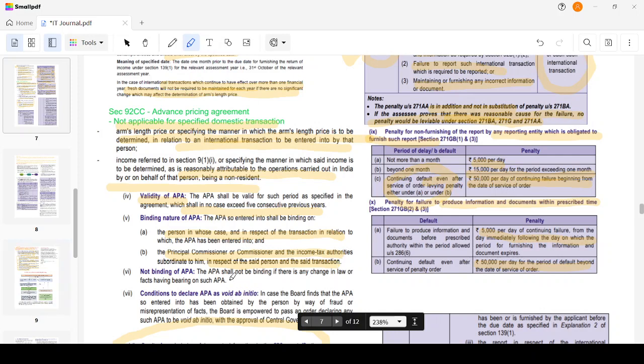Non-binding of APA. APA shall not be binding if there is any change in the law or fact having a bearing on the APA. So if something changes in fact or circumstances, then APA will not be there. It will not be enforced, will not be binding.